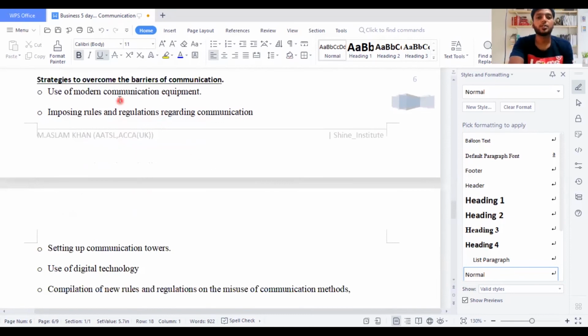Then we move on to strategies to overcome the barriers of communication. How do you come out of these problems when you are communicating? Number one, use modern communication equipment, use good technological items, impose rules and regulations regarding communication, the way you need to respond. For example, if a customer sends an email, the person in the company should ensure to reply back in a proper manner. That's one of the important things of the company. Setting up communication towers. When you have proper towers, then of course it's easy to call and speak. Certain networks should work on that.